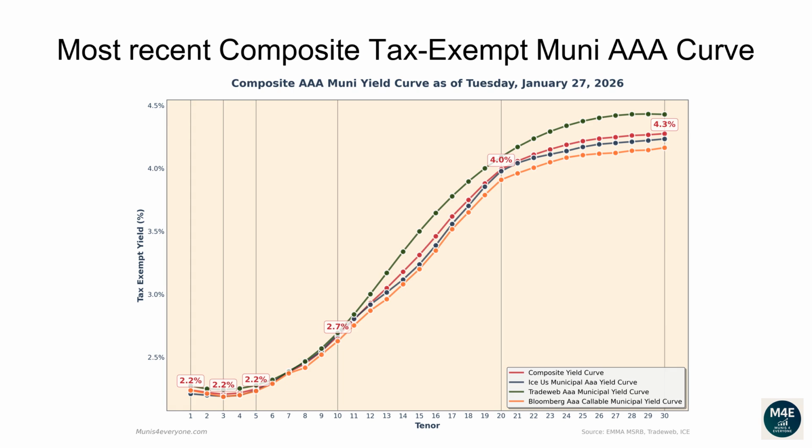The one-year composite tax-exempt yield is 2.24%. The two-year yield is 2.22%. The three-year yield is 2.21%. The five-year yield is 2.25%. The 10-year yield is 2.67%. The 20-year yield is 3.99%. The 30-year yield is 4.28%.